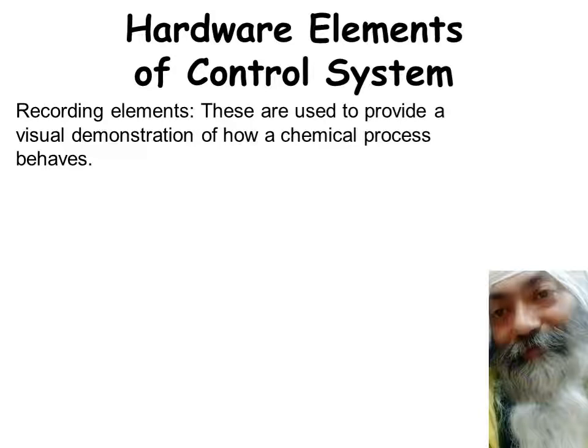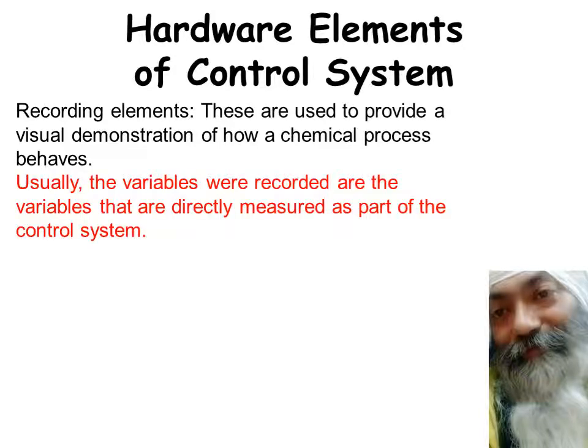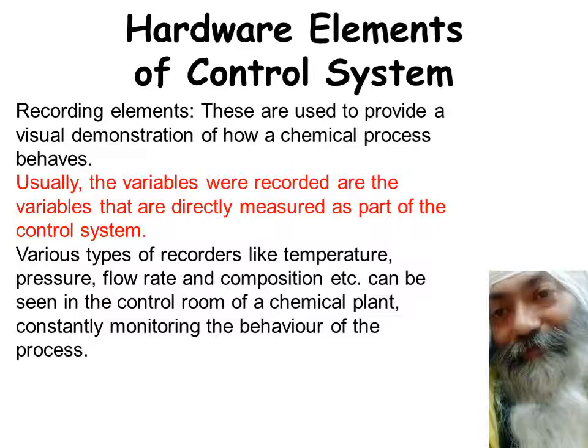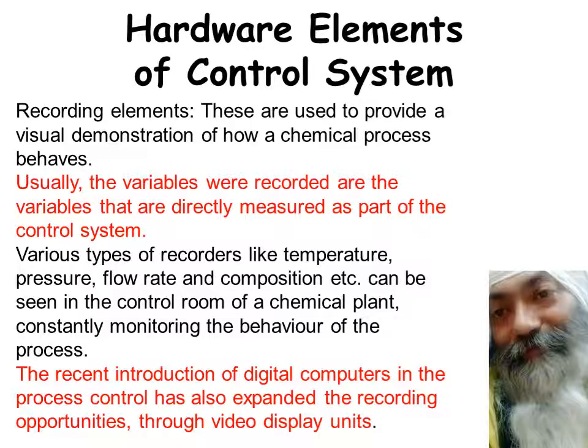Because we want to keep a record of what has happened, you can record them as such in the control system. You can record temperature, pressure, flow, composition, anything. A number of these recorders can be seen in a chemical plant for continuously monitoring the behavior of the process. And most of the recorders are now being replaced by digital computers.